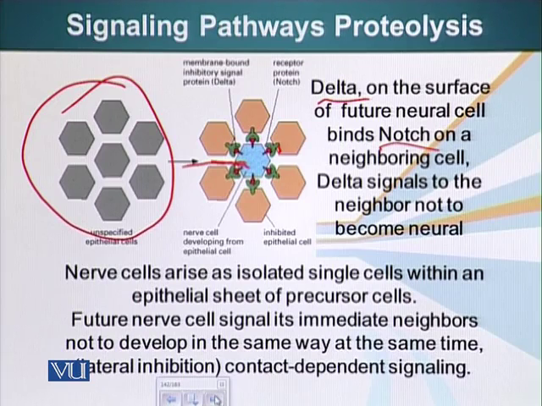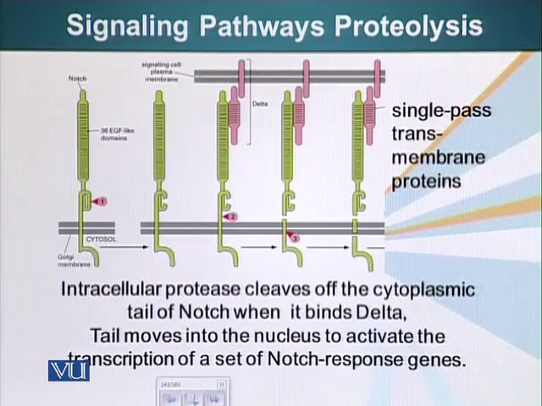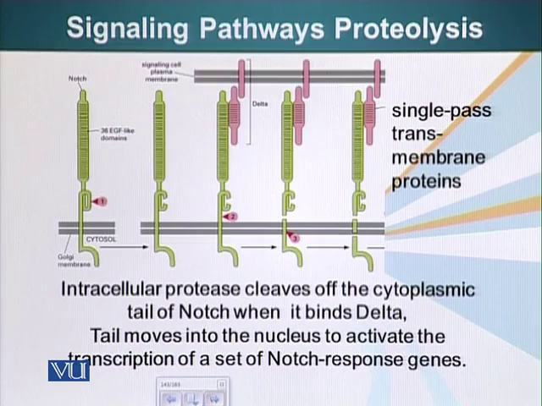Delta signals to the neighboring cells not to become neuronal, because this cell has already decided to become a nerve cell, so it is signaling all these other cells not to become a nerve cell. Nerve cells arise as isolated single cells within an epithelial sheet of precursor cells, as you can see here. The future nerve cell is signaling its neighbors and at the same time inhibiting them from becoming a nerve cell. This is also called lateral inhibition, and it is, as you can see, contact dependent.